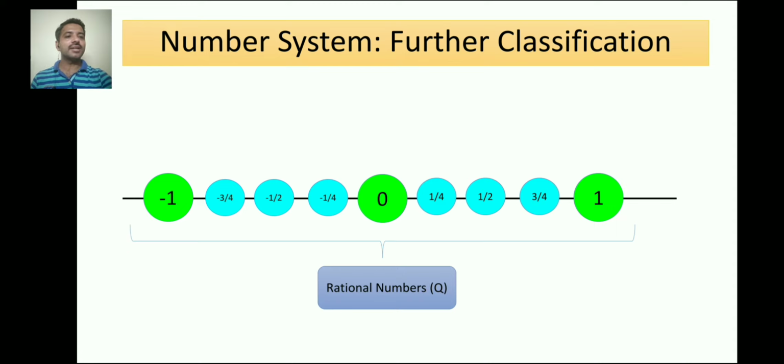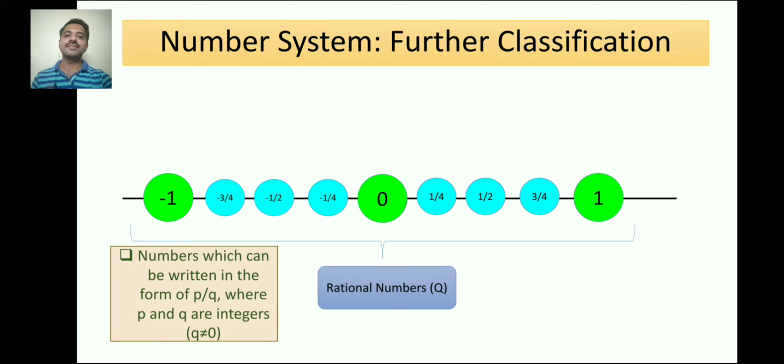So how can I define rational numbers? There is a definition: numbers which can be written in the form of p upon q, that is in the form of a fraction where p and q both are integers and the denominator is not 0. There are two conditions, keep in your mind. One, that p and q should be integers, and the q must not be 0.